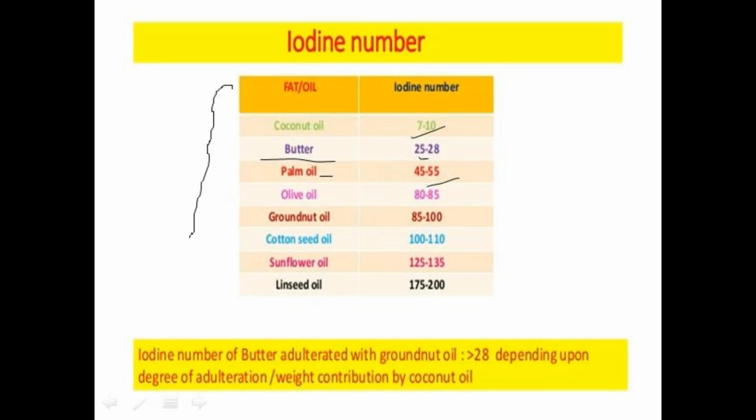Butter adulterated with groundnut oil will have an iodine number greater than 28. Depending upon the weight contribution, we can say whether it is coconut oil or groundnut oil. Okay, and that is called the iodine number.